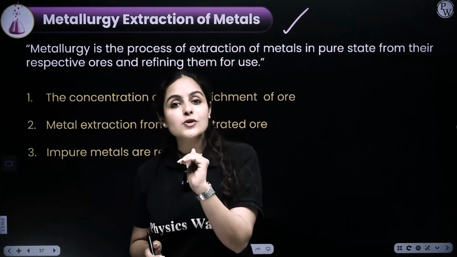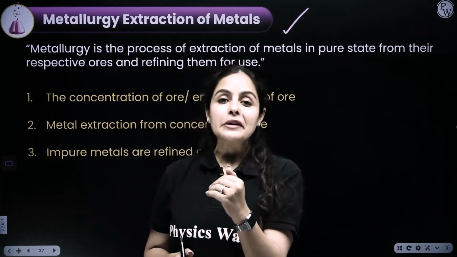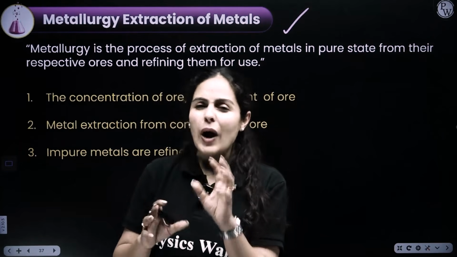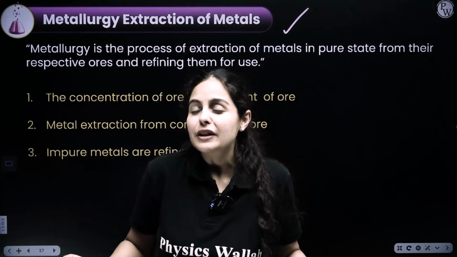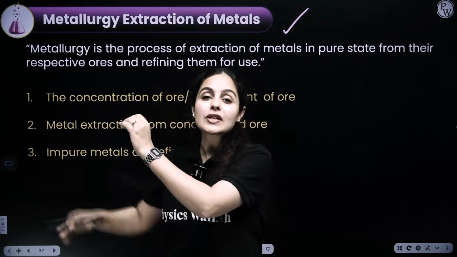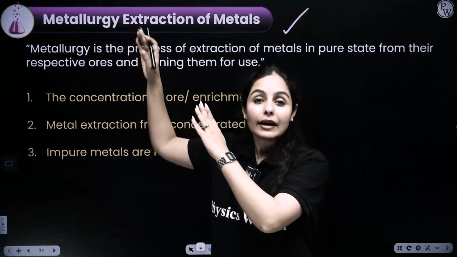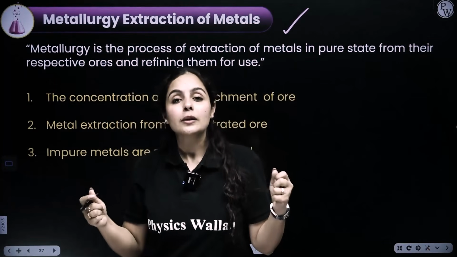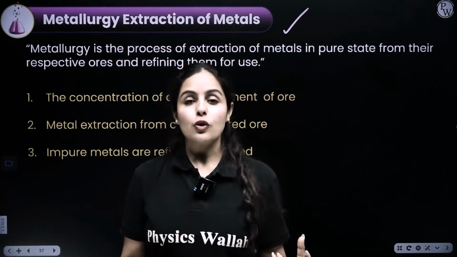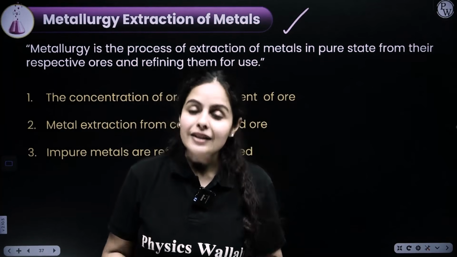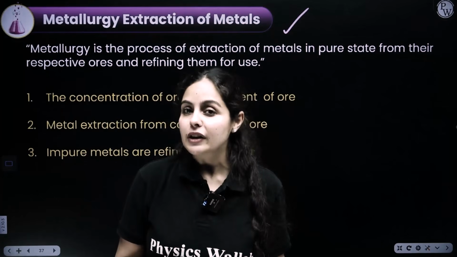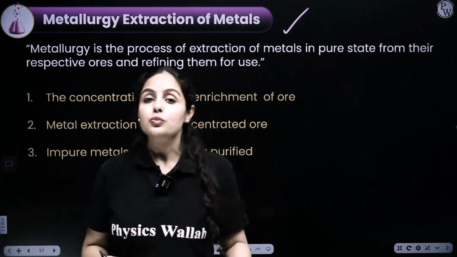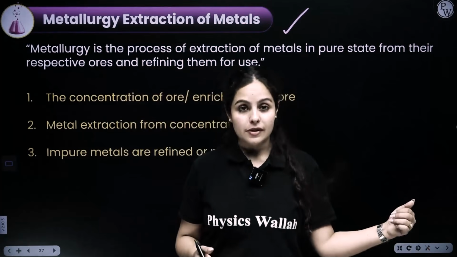Now, that process also has to be convenient and profitable. Why does it need to be profitable and convenient? Because these things are used at a higher, industrial level. We are talking about yields. We are talking about high production of the metals here. That is why it needs to be a convenient process, and that is why it has to be a profitable business.